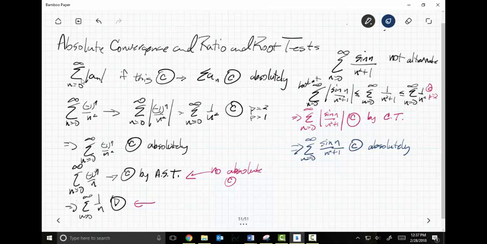You may have a series that converges that is not necessarily absolutely convergent. For example, the alternating series test, (-1) to the n over n. It still converges. We can't sell it short. It still converges, but it doesn't converge absolutely, which is a stronger convergence.